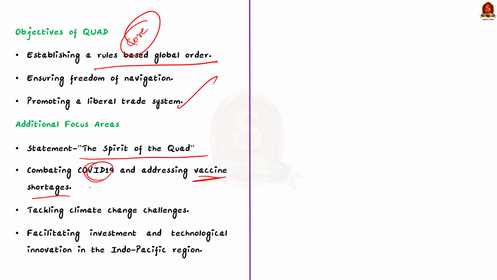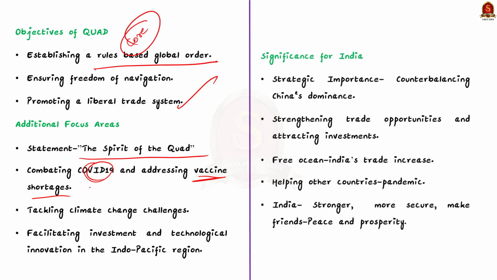Now let us see how Quad is significant for India. See, for India, the Quad is very important because it helps us to deal with China's growing power and protects India's interest. The Quad helps India to get closer to other powerful countries, and the platform makes it easier for India to voice its concerns and interest on a global stage. This teamwork can lead to more trade opportunities and investments in India, and it can lead to a boost in economy as well.